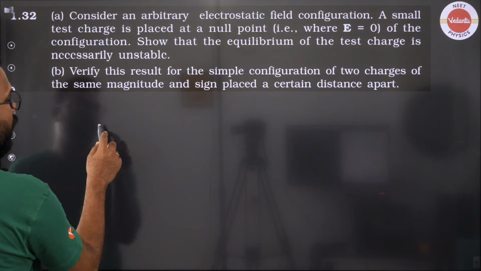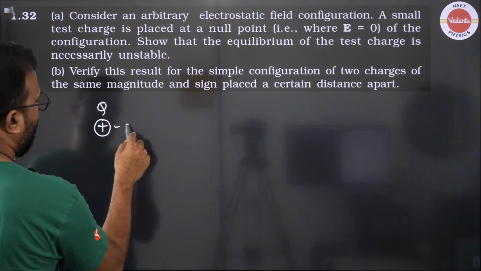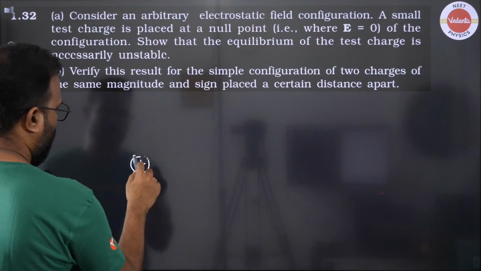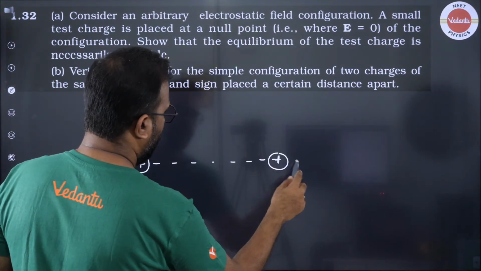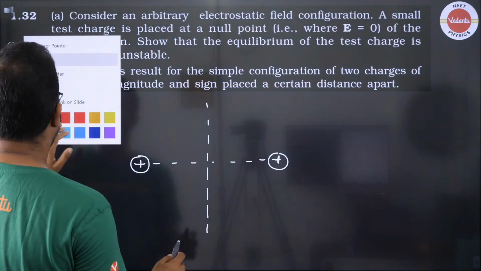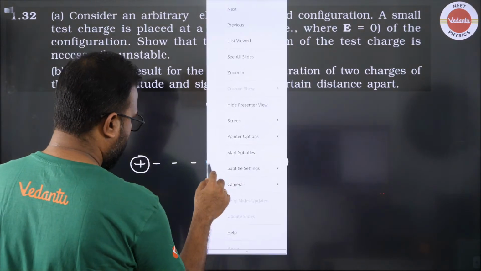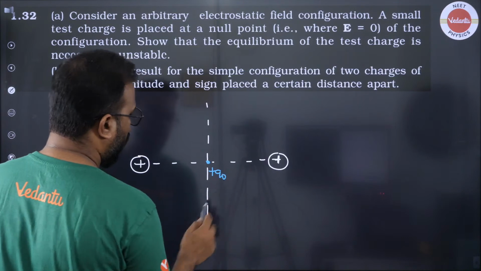So we have, say, a positive Q charge placed here. And another positive Q charge placed here. If I place a test charge, which is supposed to be a positive test charge, Q0.